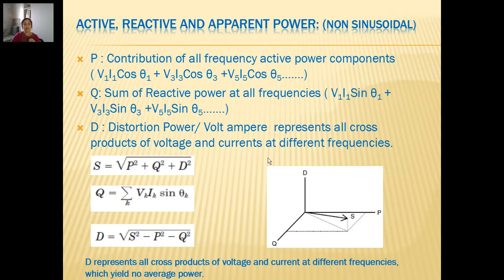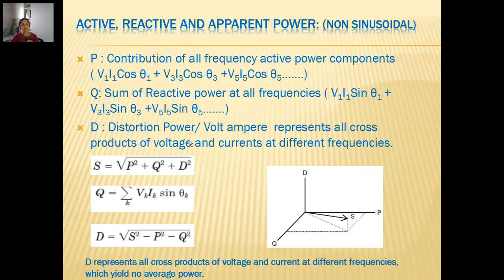Now since by definition we cannot have any such quantity added into P or Q which does not belong to the same frequency. For understanding of phase difference between two quantities, it is most essential that they should have the same frequency, otherwise we cannot compare their phases. And so this cross product cannot be included as a power either into P or into Q. So it becomes something else which is now termed as distortion power.